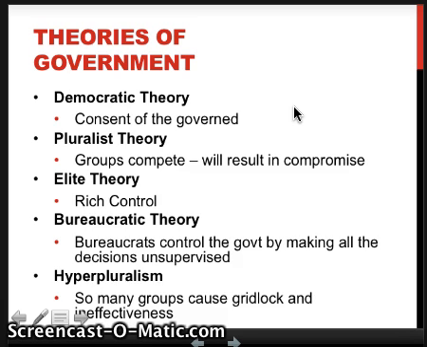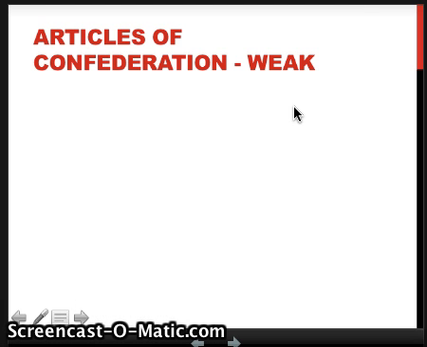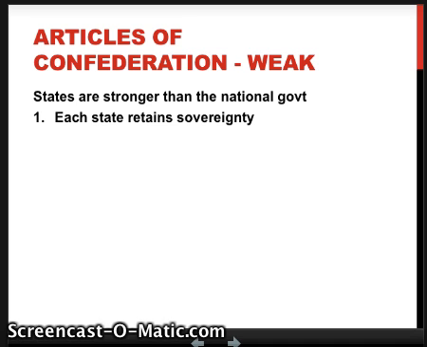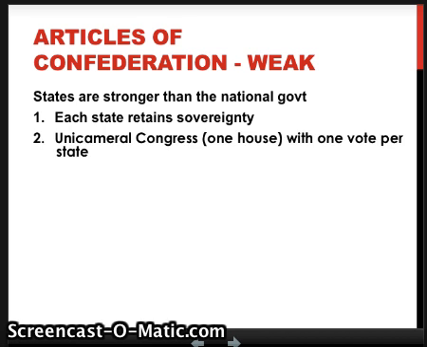Now, when we were first creating our government, we started by creating an Articles of Confederation. This was known as a very weak document because the states were stronger than the national government. Here's the reasons why, the weaknesses. 1, each state retains its sovereignty, which means they couldn't actually be told what to do. They were independent. 2, it was a unicameral Congress, as in one house with one vote per state.